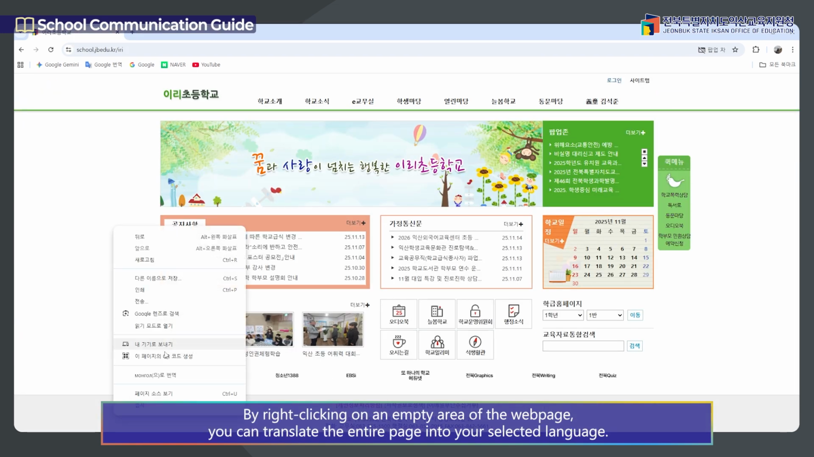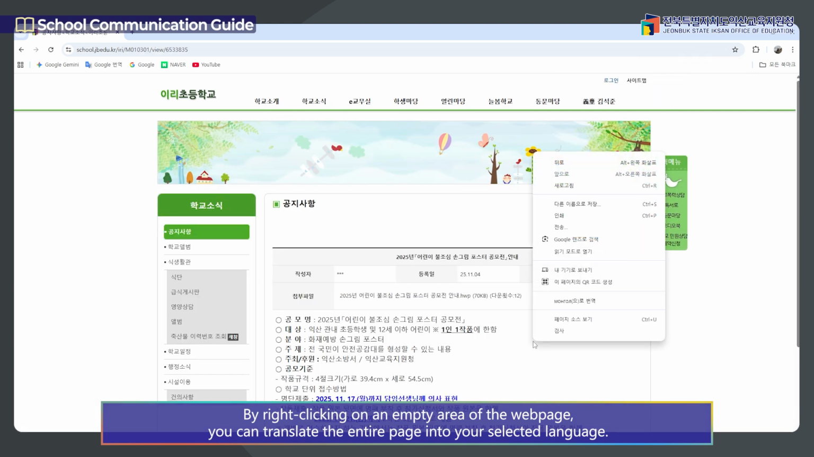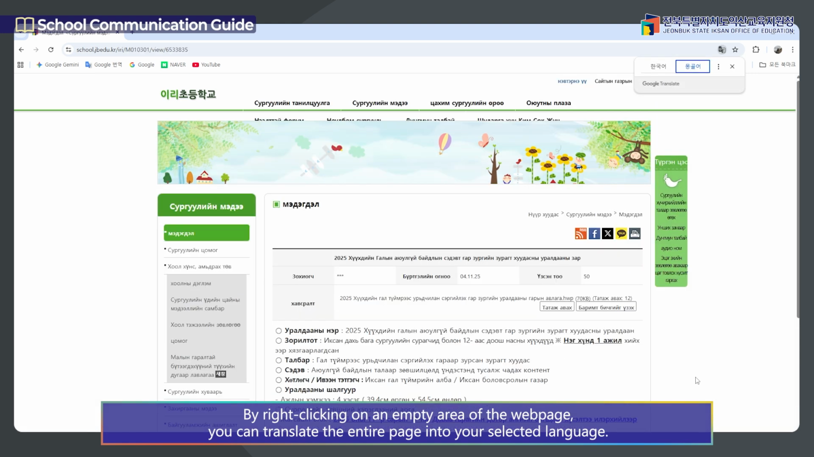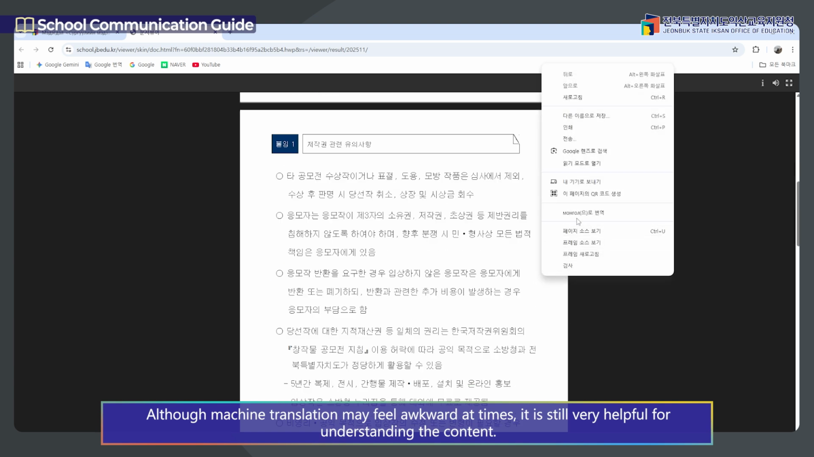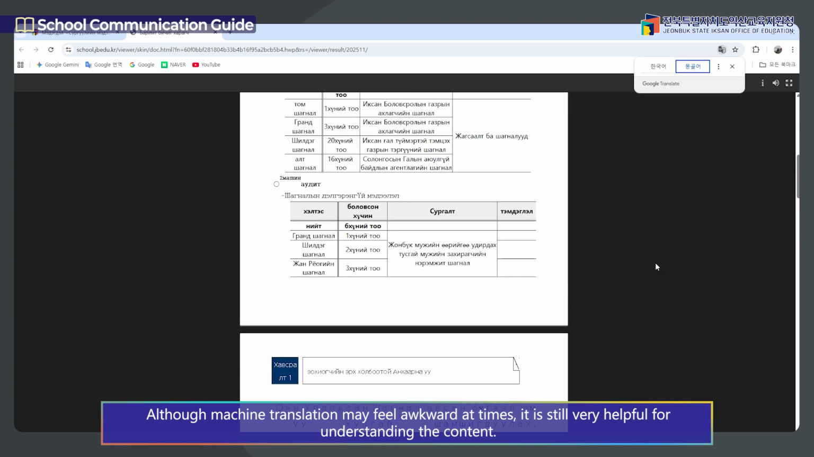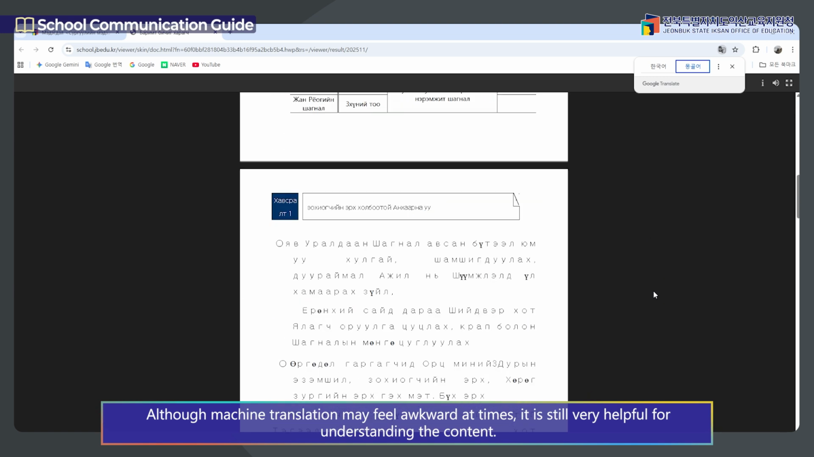By right-clicking on an empty area of the web page, you can translate the entire page into your selected language. Announcements and preview documents can be translated the same way. Although machine translation may feel awkward at times, it is still very helpful for understanding the content.